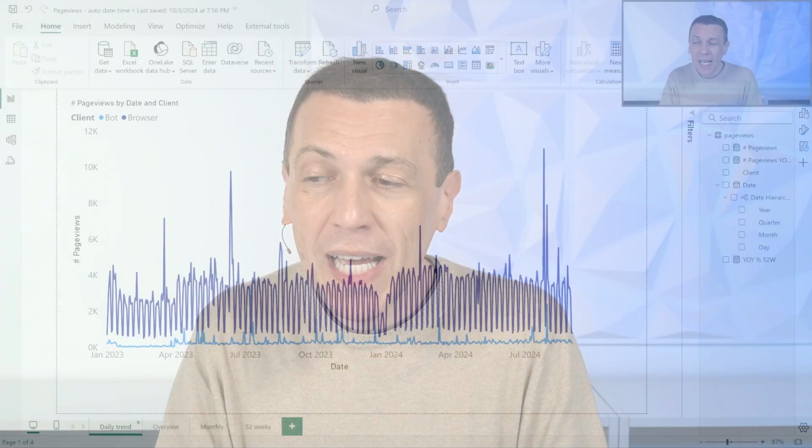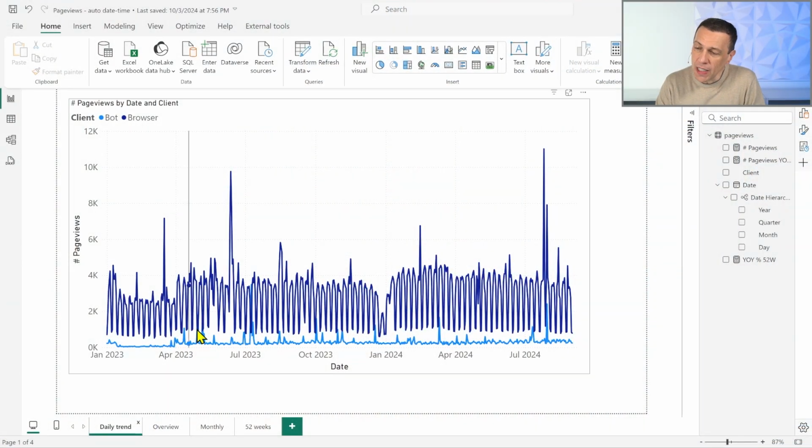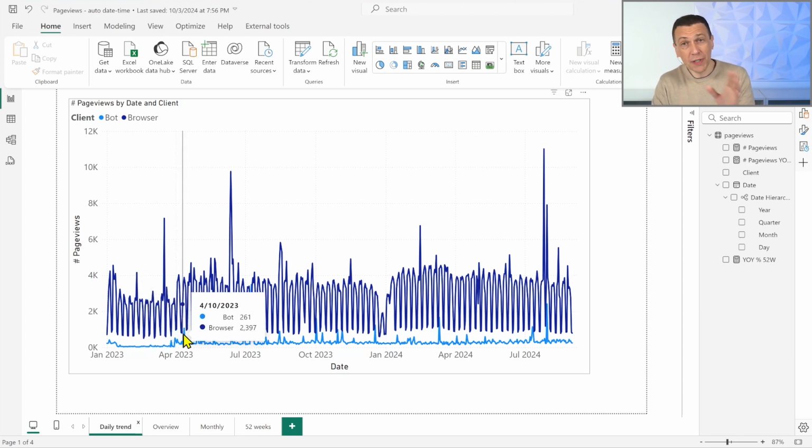So if we take a look at the result before starting to see the different types of analysis, this could give a better understanding of why this kind of analysis is important. We see here the number of page views of a website, and you see that there is a clear trend where during the weekend, during Saturday and Sunday, the number of page views drops to a much lower number.